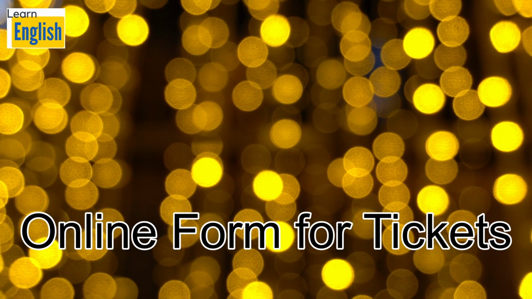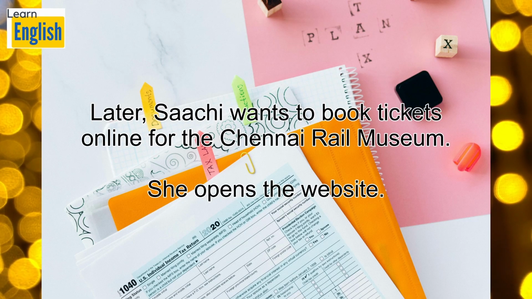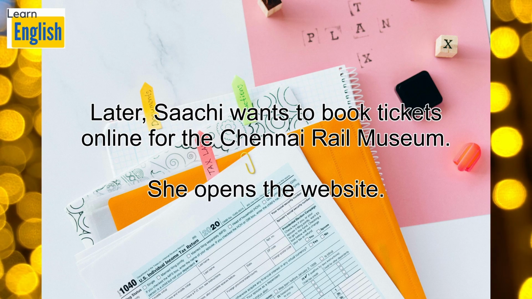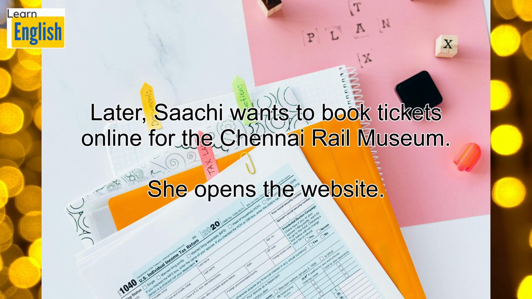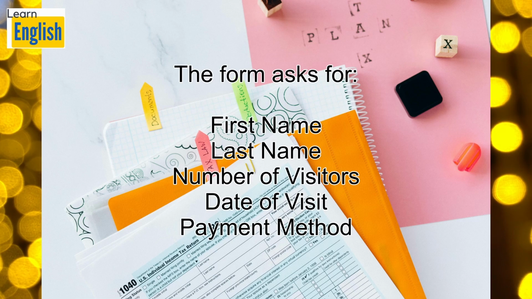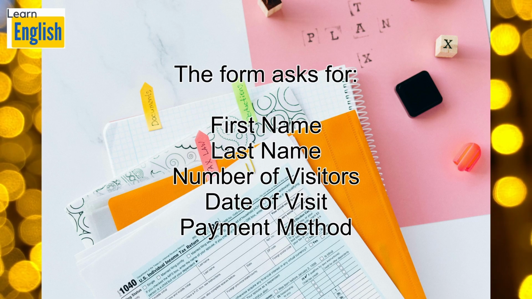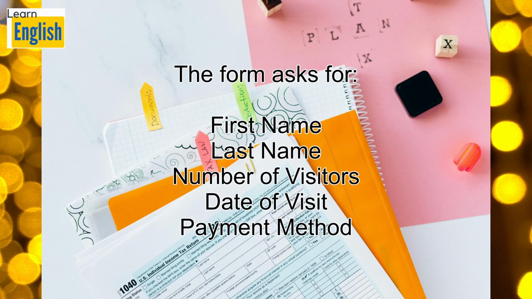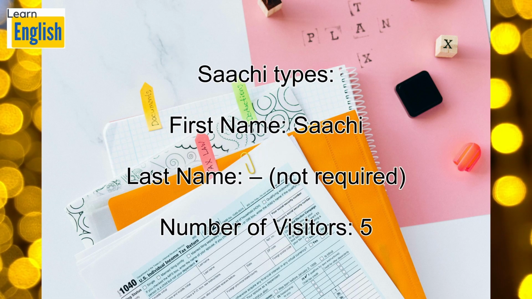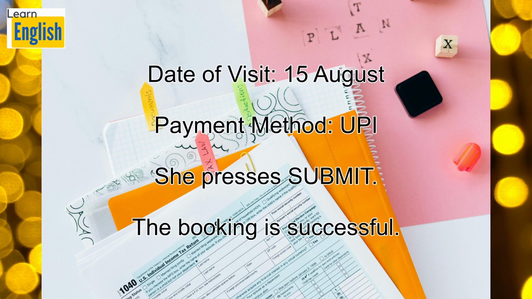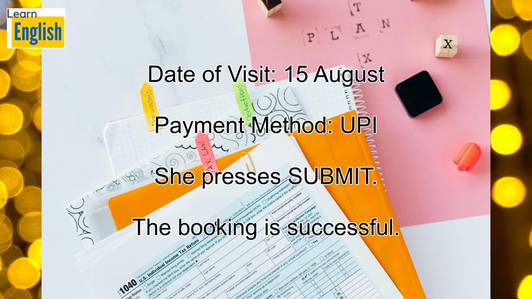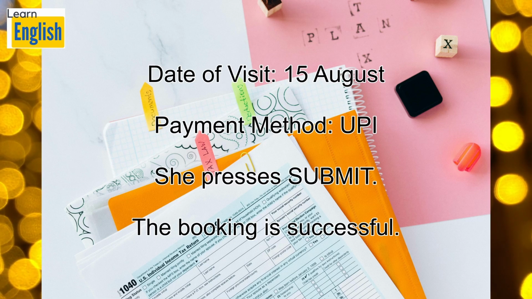Online form for tickets. Later, Sachi wants to book tickets online for the Chennai Rail Museum. She opens the website. The form asks for first name, last name, number of visitors, date of visit, payment method. Sachi types first name Sachi, last name not required, number of visitors 5, date of visit 15th August, payment method UPI. She presses submit. The booking is successful.